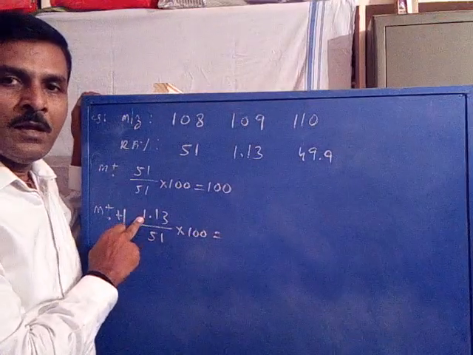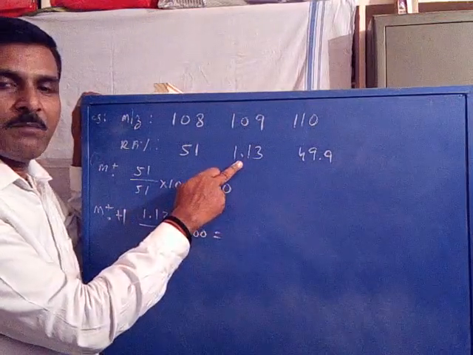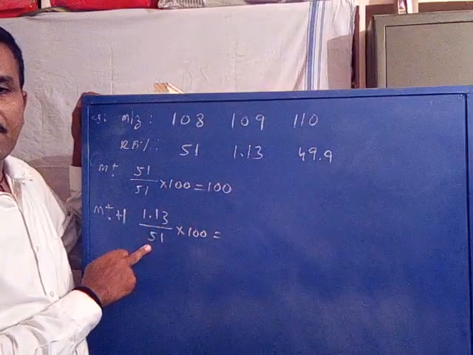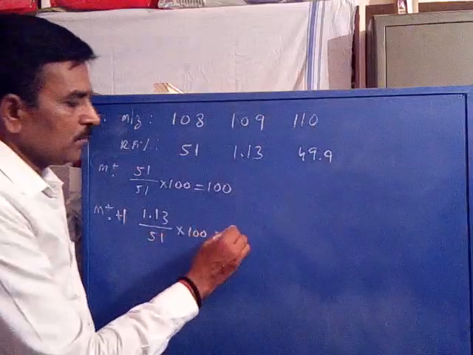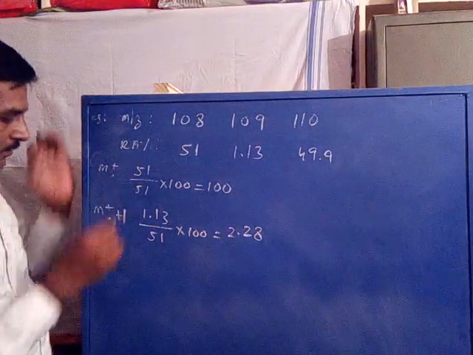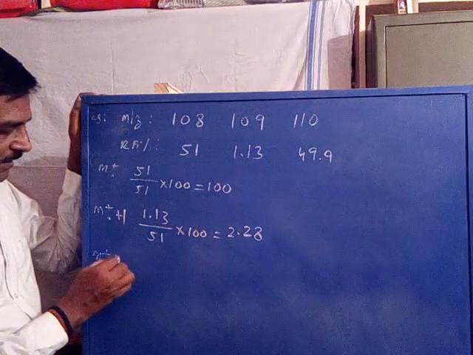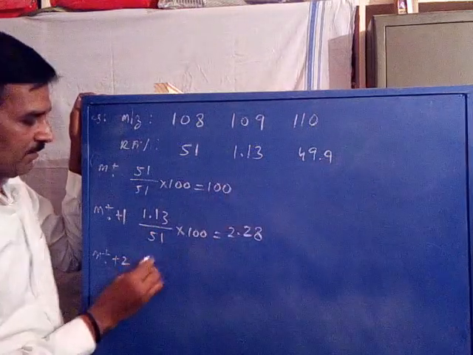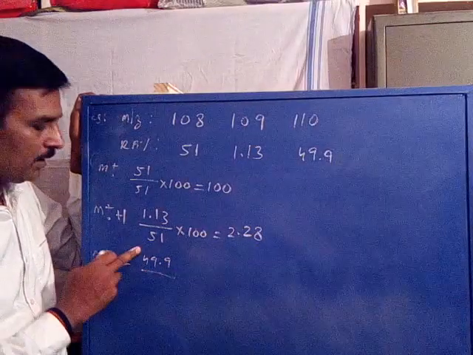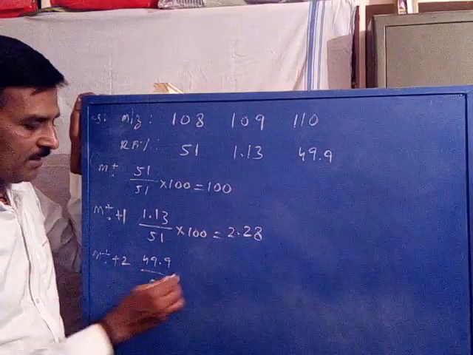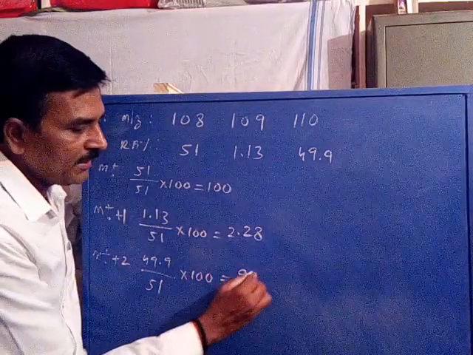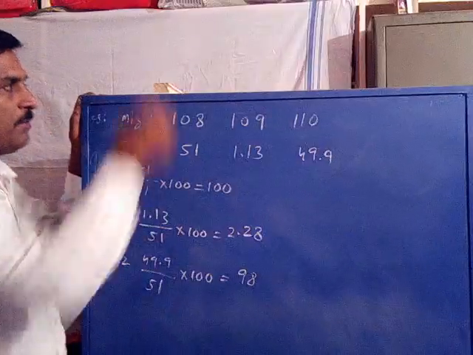1.13 is the original intensity of the molecular ion +1 signal, and 51 is the molecular ion signal intensity. So this becomes 2.28. Similarly, the +2 signal intensity is recalculated: 49.9 is the original intensity of the +2 signal, 51 is the molecular ion intensity, times 100, so it becomes 98%.